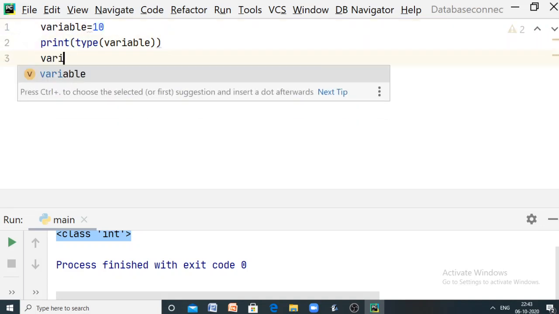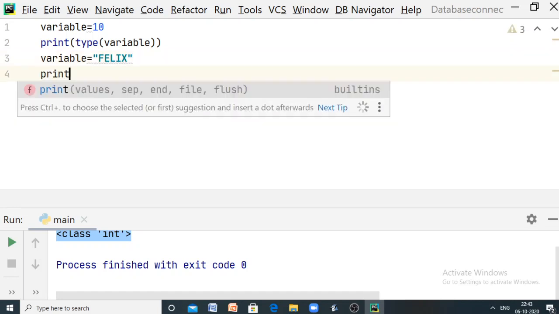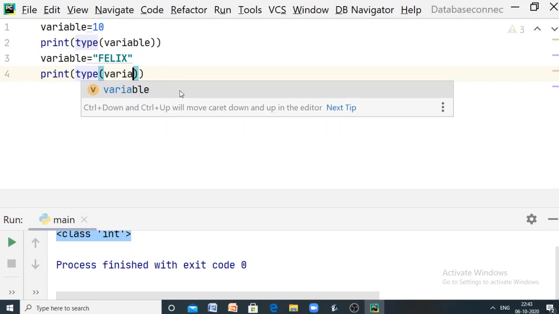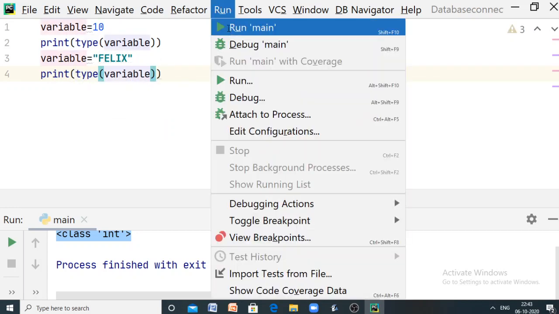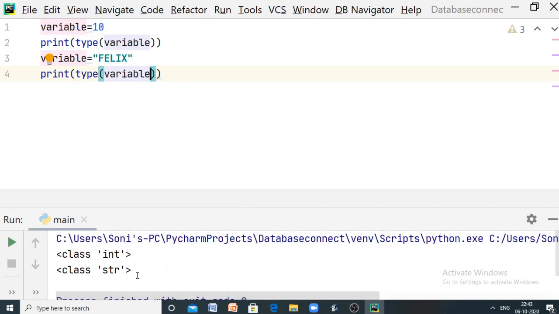Then we have another value in the same variable, for example a string. Right now if you check the type of the variable, so print type of variable, and check again, you can see the same variable is now considered a string because it has string content. So like this, any variable has its data type depending upon the value supplied to it. That is why Python is called a dynamically typed language.